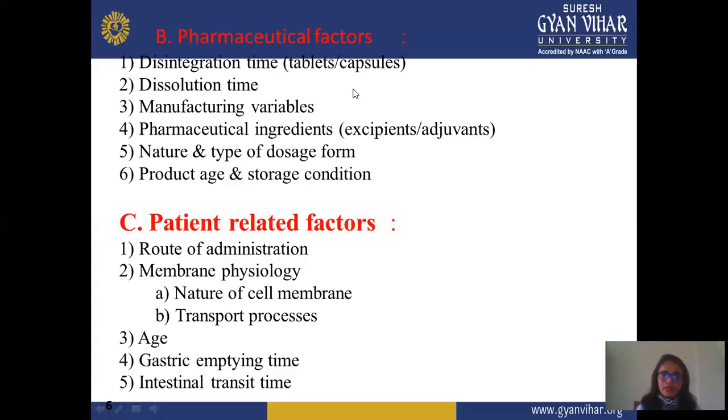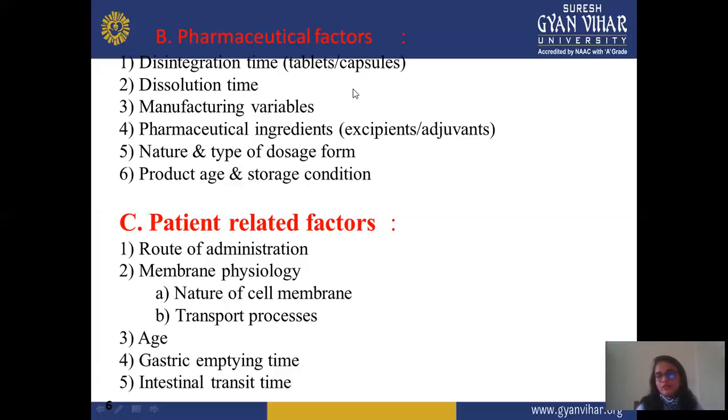Next is product age and storage condition. This you mainly decide with the help of stability study. Suppose your formulation is stable for 5 years or 3 years, but if you do not store it in appropriate condition, then it may expire within 6 months. So product age and storage condition you should always maintain on the label or in a particular formulation.